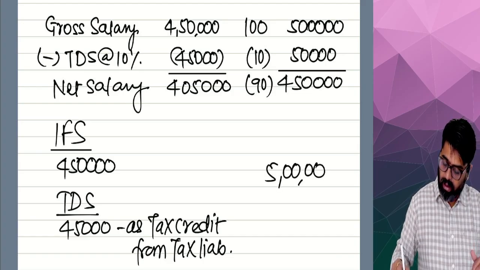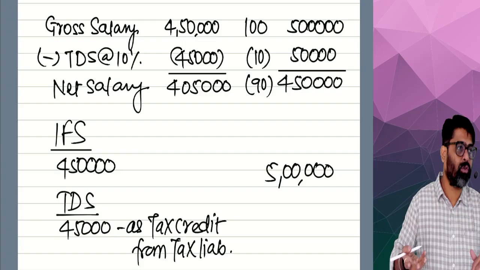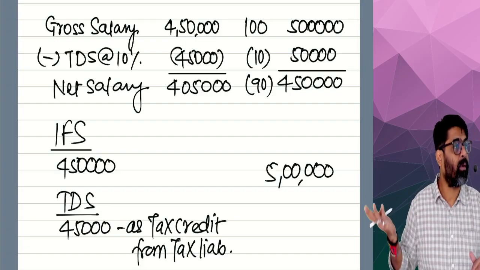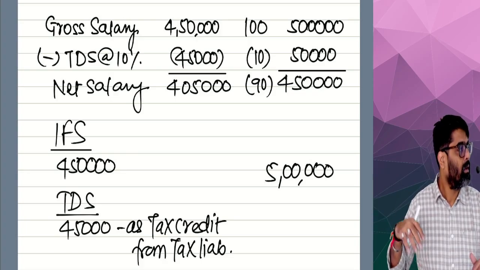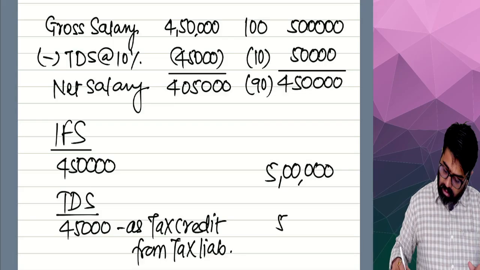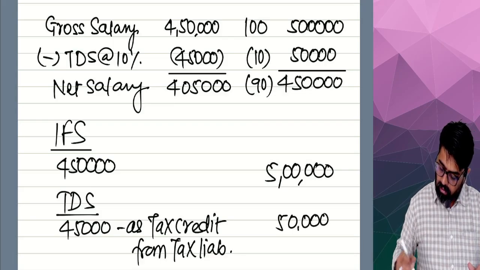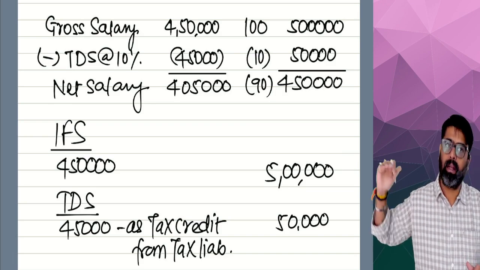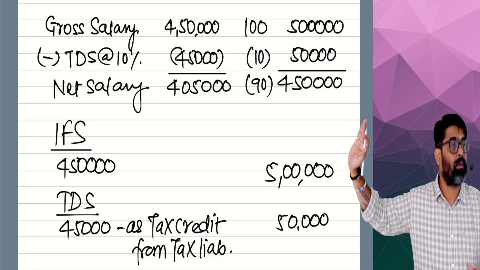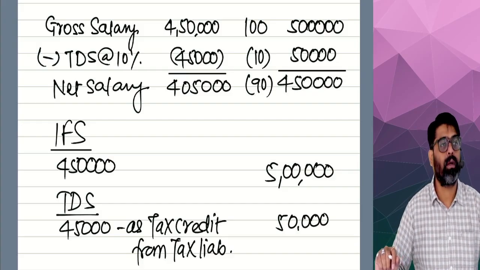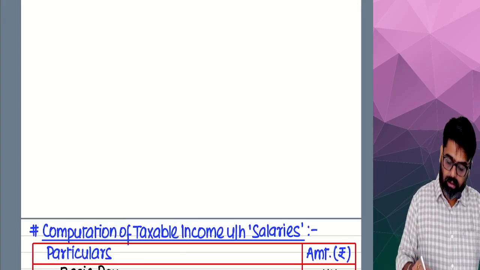And in this 5 lakh, 50,000 is already shown as income, which was paid from the employer's pocket. Later on, take the credit of that 50,000. So how much tax credit are you going to get? 50,000 from your final tax liability. But first you will have to show it as your income. Got it, sir? Should I move ahead?